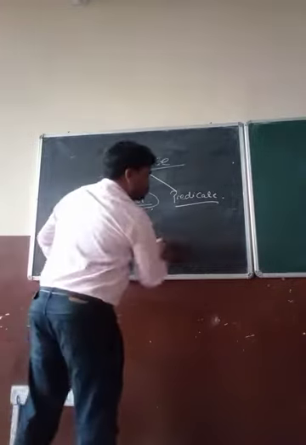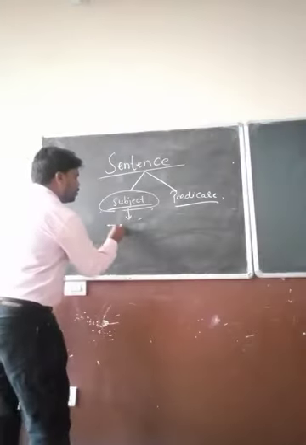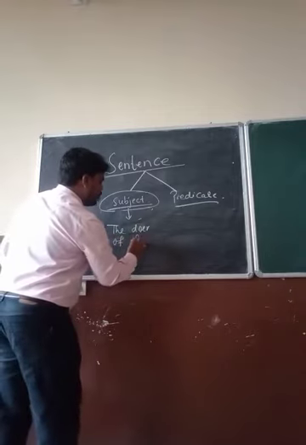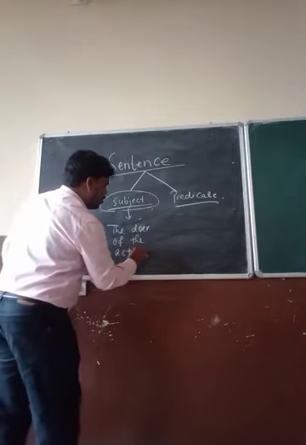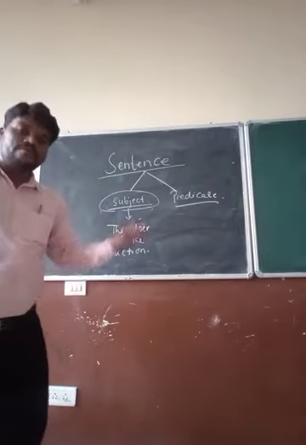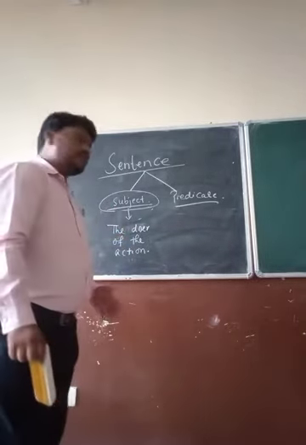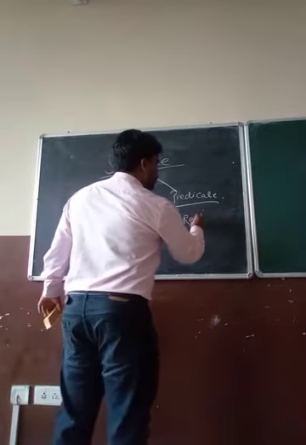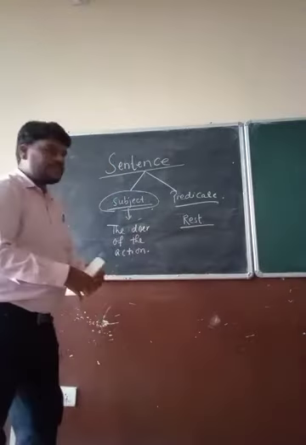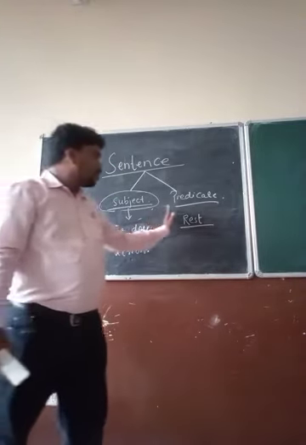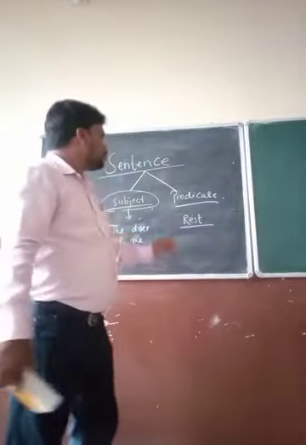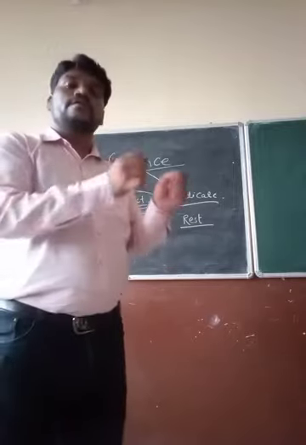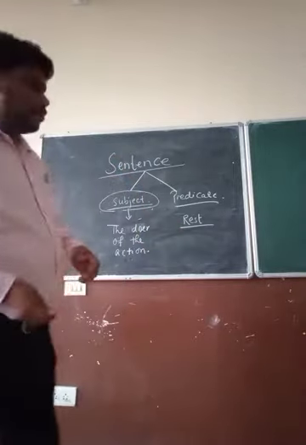What do you mean by subject? We can easily say that the doer of the action is called the subject. The one who performs the action is known as the subject. And the rest, apart from the subject, whatever appears in the sentence, all of it is known as the predicate, including your verbs, your object and other things as well.